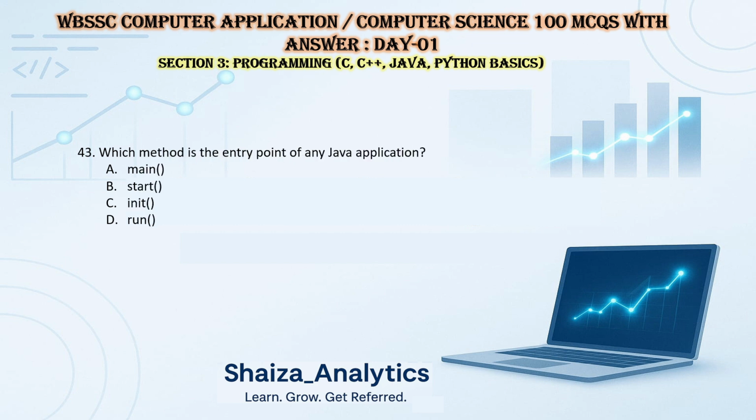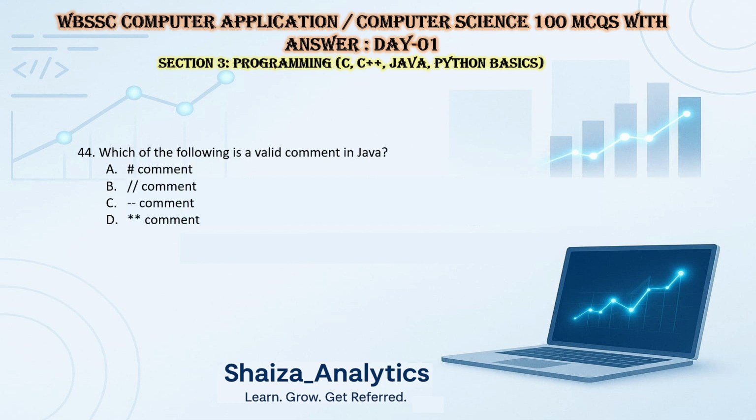Question 43. Which method is the entry point of any Java application? So it's main. Main is obviously the entry point of a Java application. So the answer is A, main.